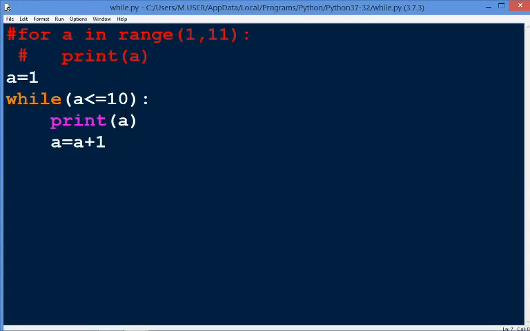Now suppose you want to print the sequence in reverse order, that is 10 to 1. How can we write the syntax to print the statements from 10 to 1 in a for loop?